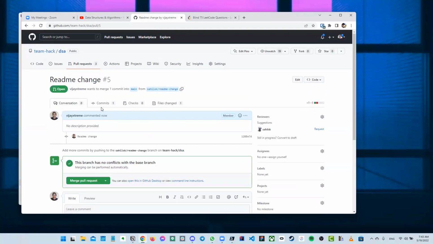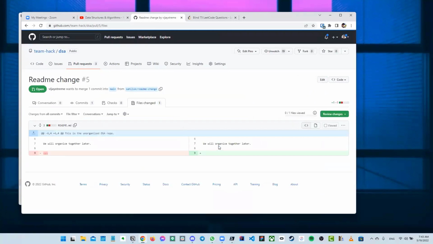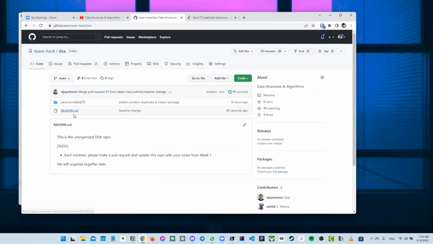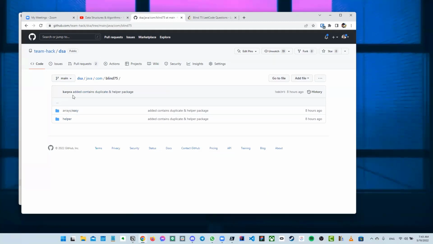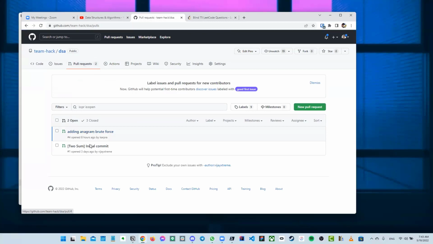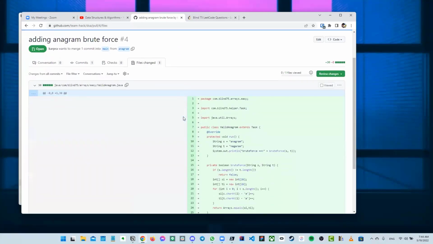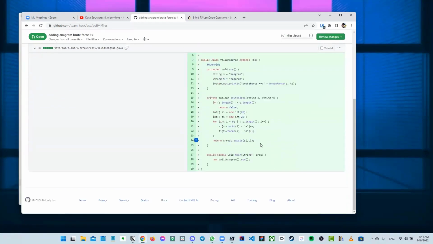Then for me, I already know what it looks like, so I'm just going to merge this. Then if I go back to this repo here, you can see that this is updated again. You can see that Carpa added his, so you can go in and take a look at what he's already done. He's got just these right here merged. And then it seems like he's adding one more, anagram brute force. So this is where I would review. We can all review it and take a look at it.